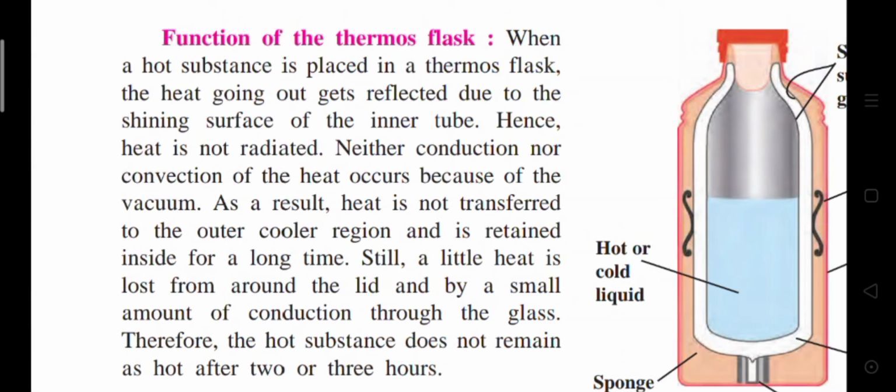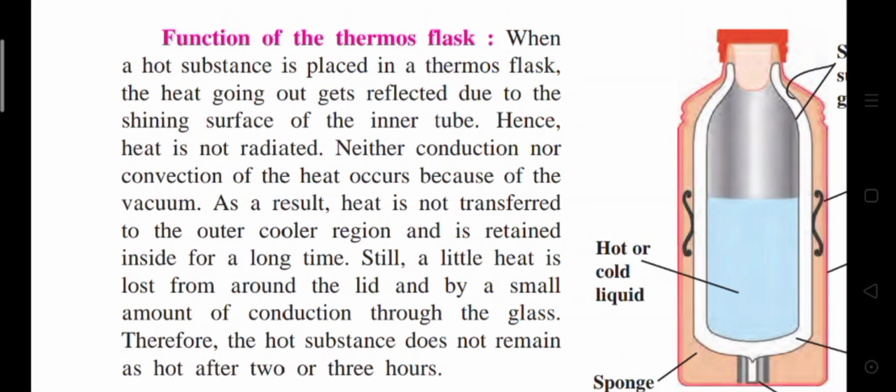And last, the function of the thermos flask. When a hot substance is placed in a thermos flask, the heat going out gets reflected due to the shining surface of the inner tube. Hence, heat is not radiated. Neither conduction nor convection of the heat occurs because of the vacuum.